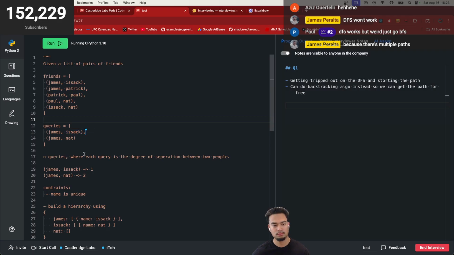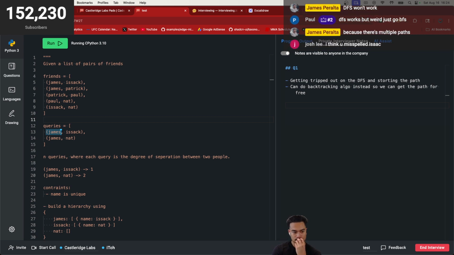Performing, so essentially for every query, I would have to pull out the names, then get the associated name and iterate through friends where the particular name I'm looking at, or index of zero in this case. I would have to check all the friends where the index of zero matches the name, and then perform BFS on all those names. But then I don't think that would be efficient.